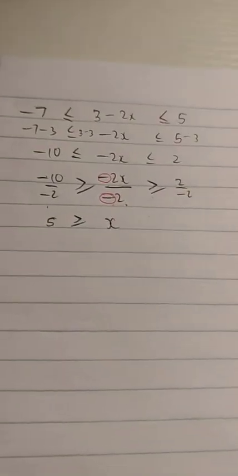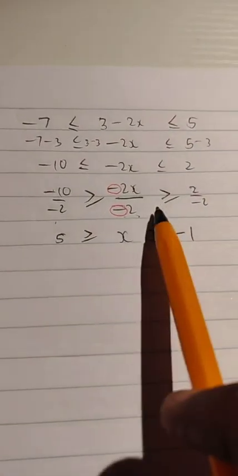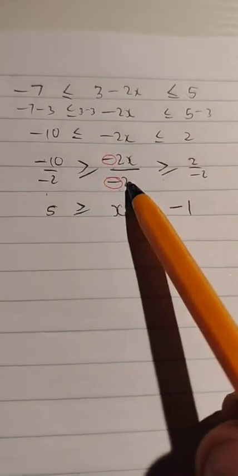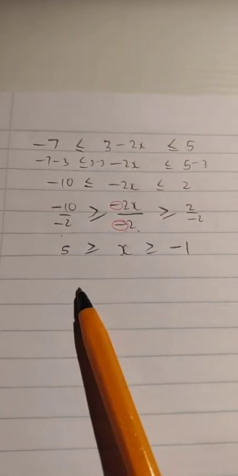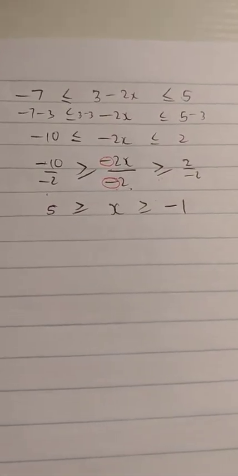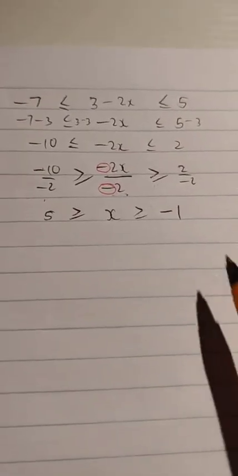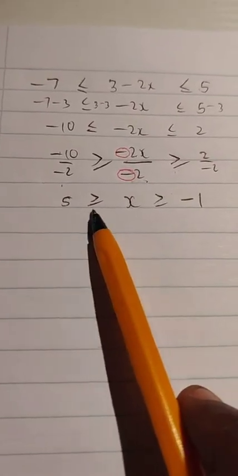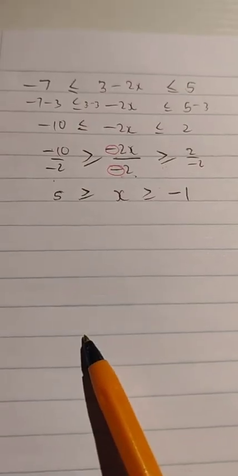We are left with x. Negative divided by positive, negative 1. Now, the reason we reverse the inequality sign when we divide by a negative is because that's how this inequality statement becomes true, not false. Had we retained the signs in that direction, it would have been a false inequality.